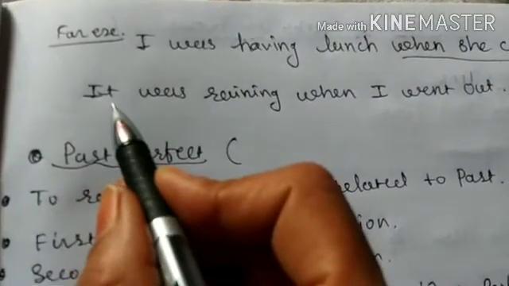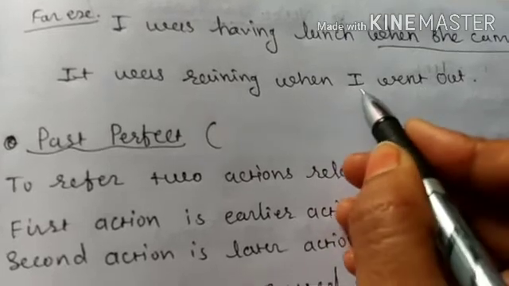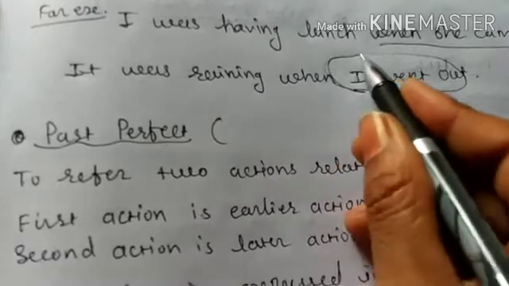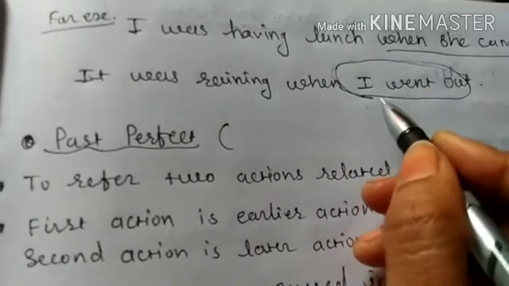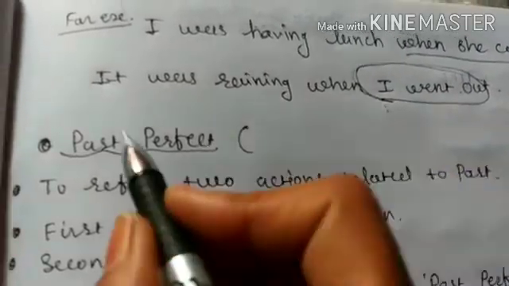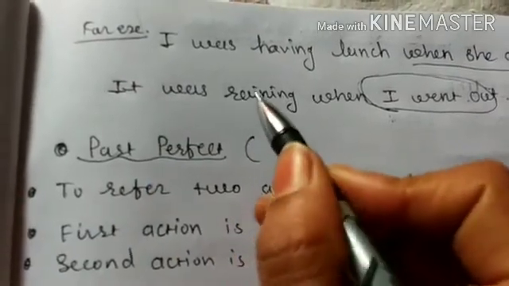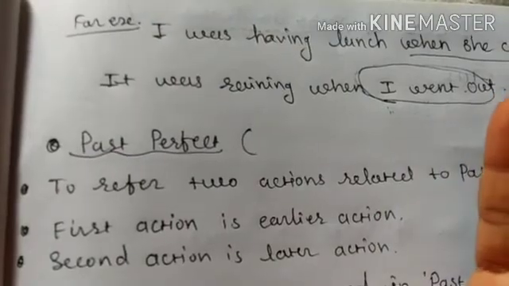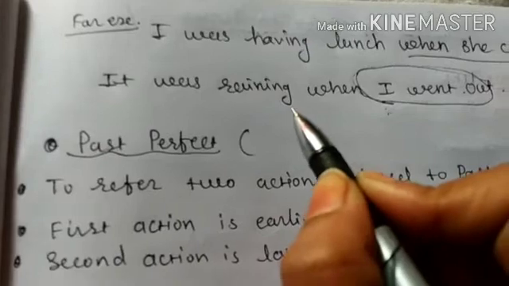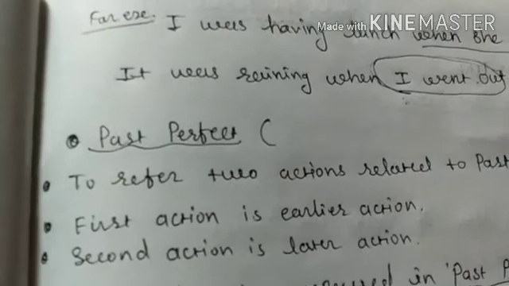Then the second example, it was raining when I went out. So when I went out is in past simple tense. It talks of a particular time. Time is denoted by this action, I went out. During that time, what was going on? It was raining. But after going out, whether there was rain or not doesn't matter to past continuous tense. It is only talking of an action which was going on at a particular time.